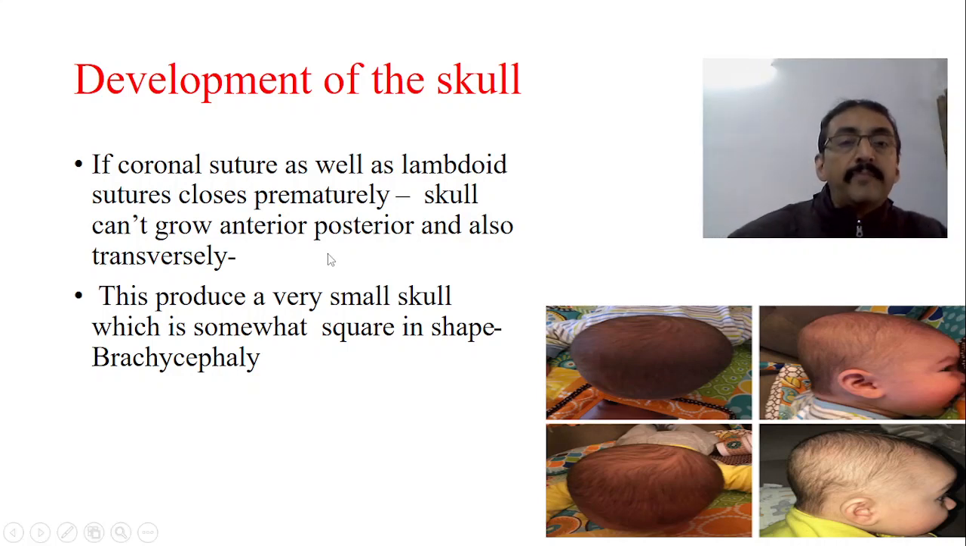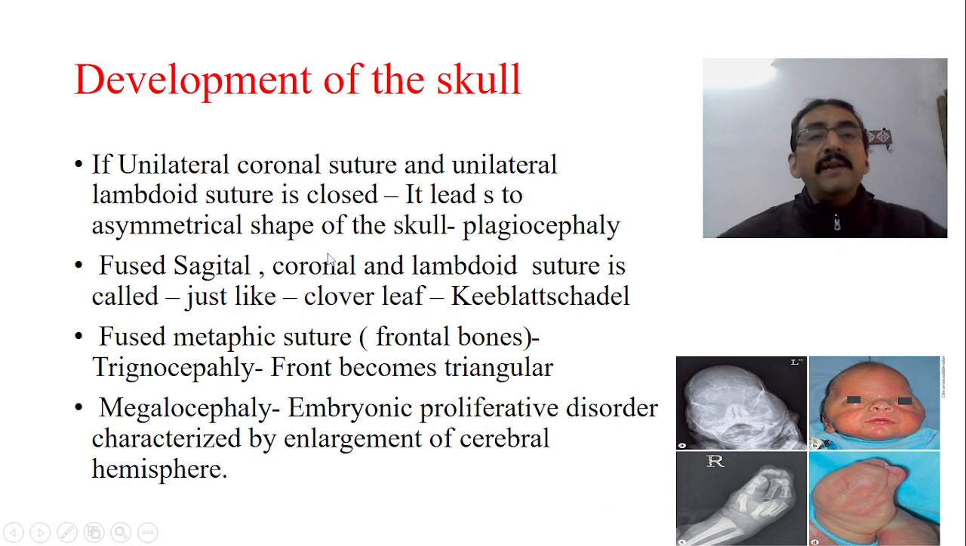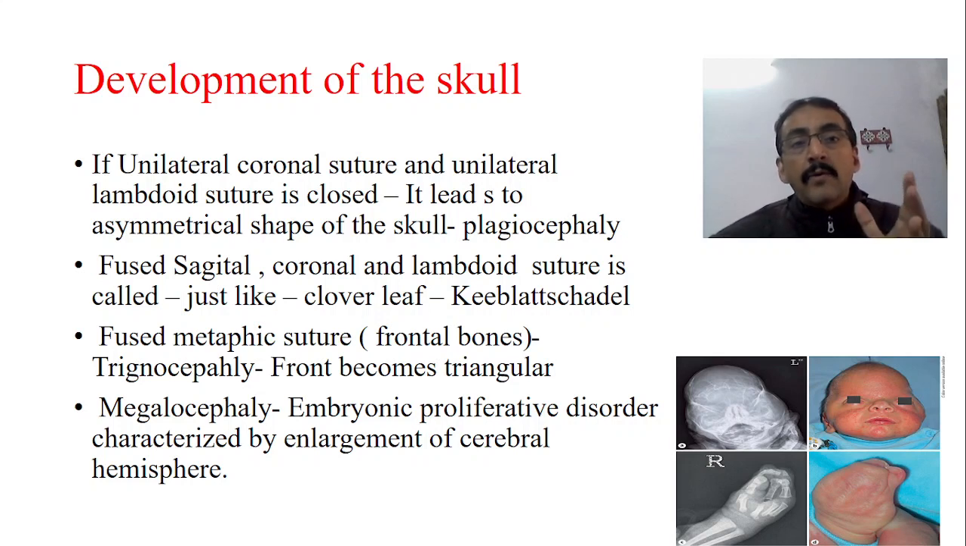Okay, so this is called brachycephaly. We have many other conditions. Suppose the unilateral coronal suture and unilateral lambdoid suture are closed, then it leads to an asymmetrical shape of the skull. See, coronal suture unilaterally closed means on one side anterior-posterior enlargement is not possible. Another one is the unilateral lambdoid suture being closed. On that side, transverse growth is not possible.